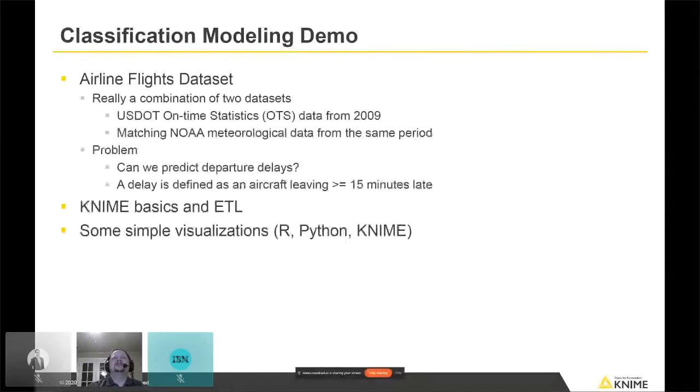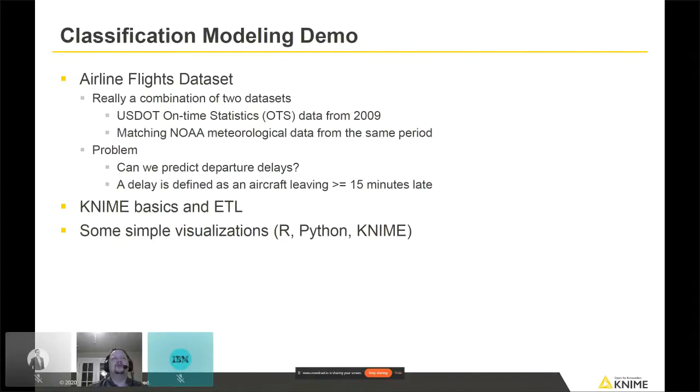It's on-time statistics data from 2009. What that contains is a bunch of information on different flights going from airport to airport throughout the U.S. Information like how long was it in the air? How long was it taxiing on the ground? Which carrier is it? Which individual aircraft was it? All sorts of information like this, just about planes going to and fro from these different airports.